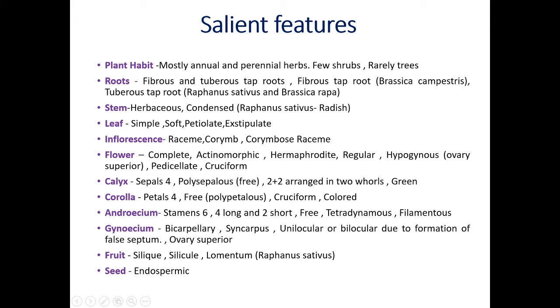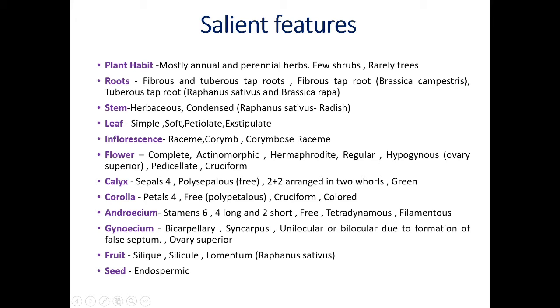Then second morphological feature, vegetative whorl, the outermost whorl, that is the calyx. Individual of calyx is called sepals. Number of sepals is 4. They are free from each other. That's why the word polysepalous. 2 plus 2 arranged in 2 whorls. The outer whorl is made up of 2 sepals, the inner whorl is made up of 2 sepals, and they are green in color. Mostly the flower shows green colored sepals.